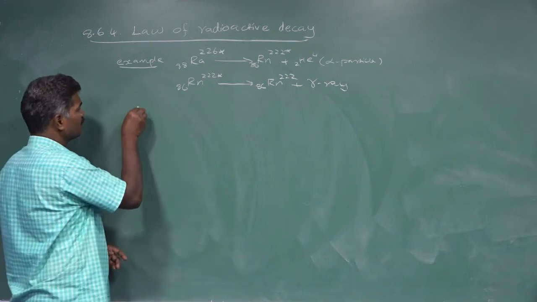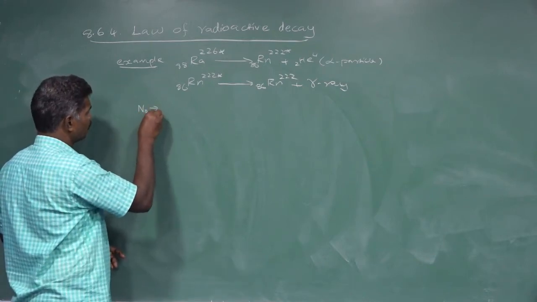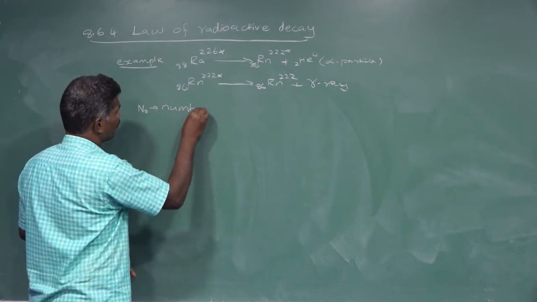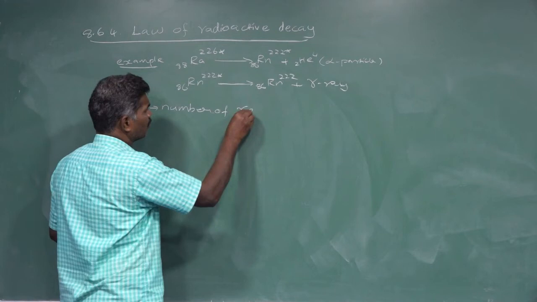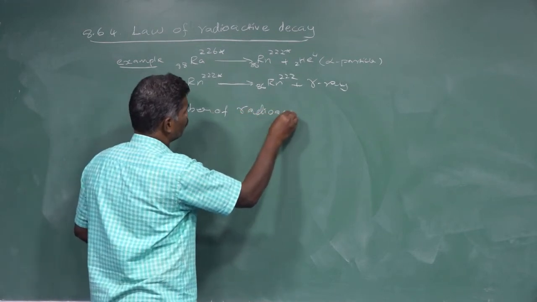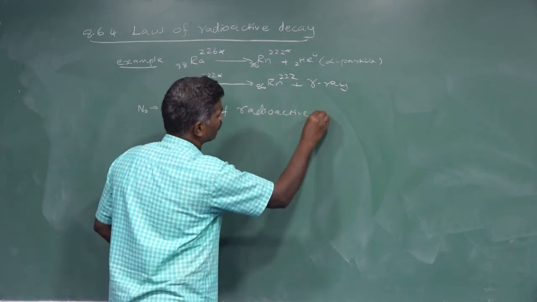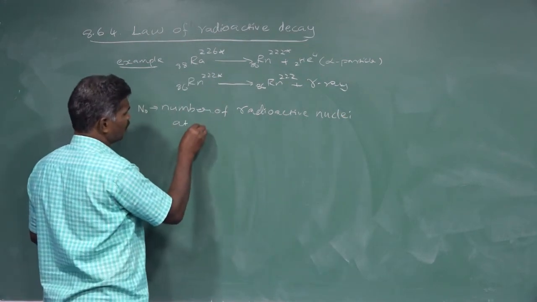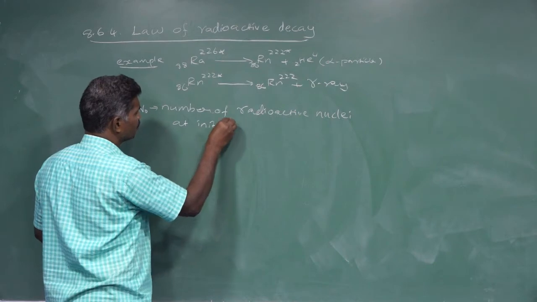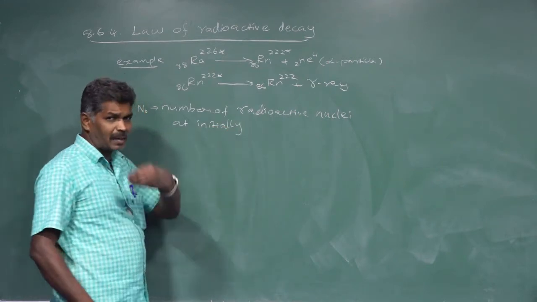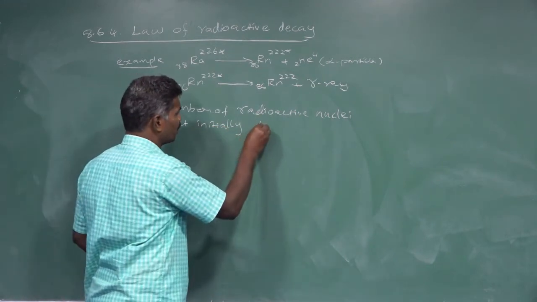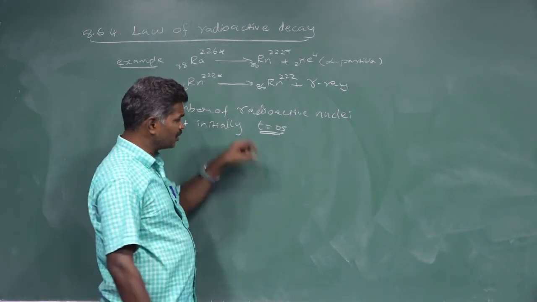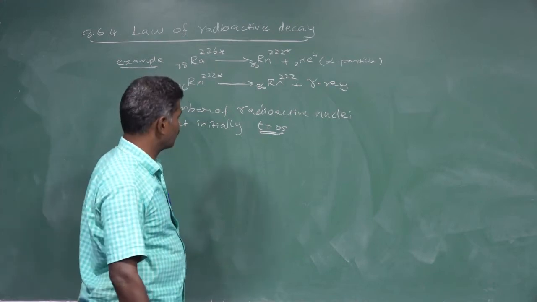We assume N0 is the number of radioactive nuclei initially, at the time of disintegration. Let me assume that t is equal to 0 seconds.